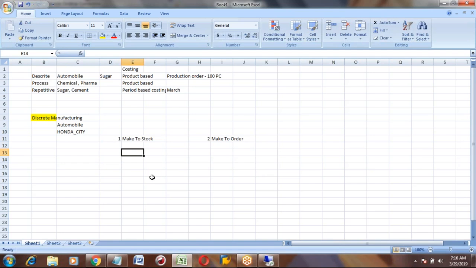Assumptions means, in the month of April, you want to produce 1,000 Honda City cars, and in the month of May, maybe it is 1,100. In the month of June, you want to produce 900. So based on these assumptions, you will start producing it.